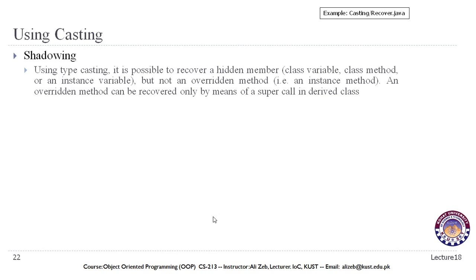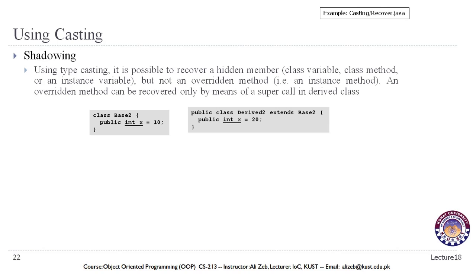Using type casting, it is possible to recover a hidden member, class variable, class method, or an instance variable, but not an overridden method, an instance method. An overridden method can be recovered only by means of a super call in the derived class. We have seen that previously, how we can access the overridden method if we are using method overriding and we have the same methods in a superclass and a subclass. If you want to access a method of the superclass, then you can access that by using the super call, which is by using the super keyword, super dot and the name of the method.